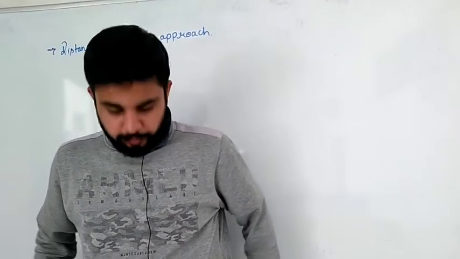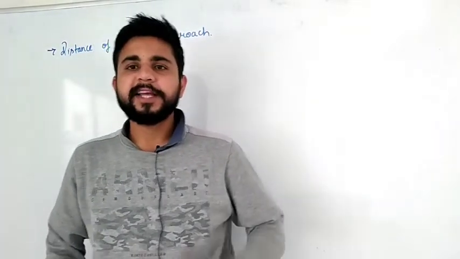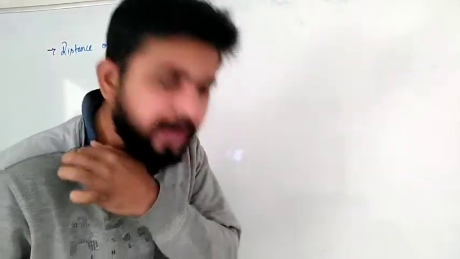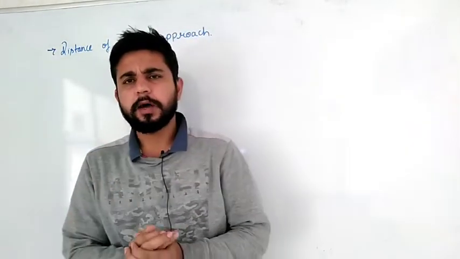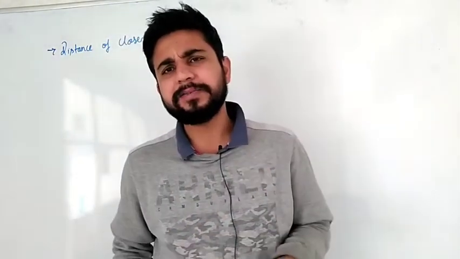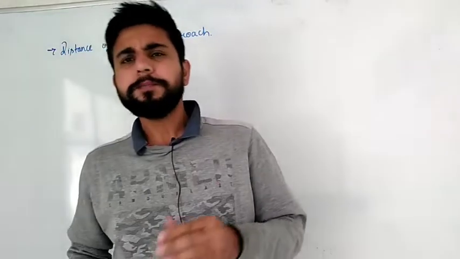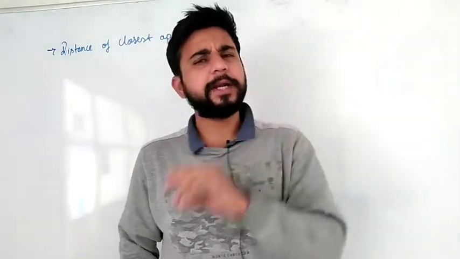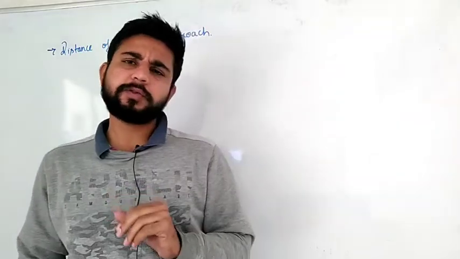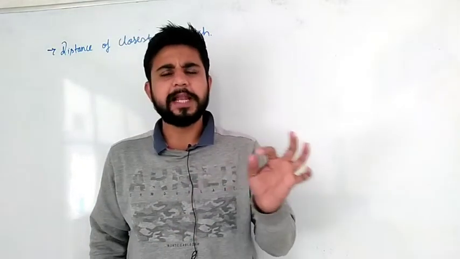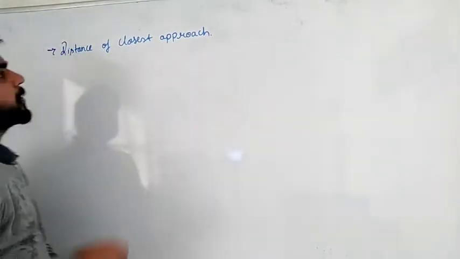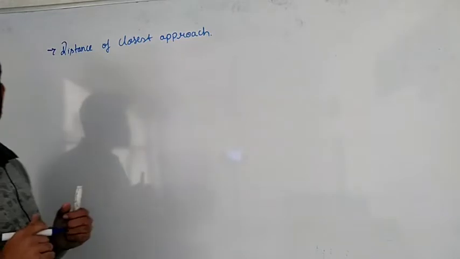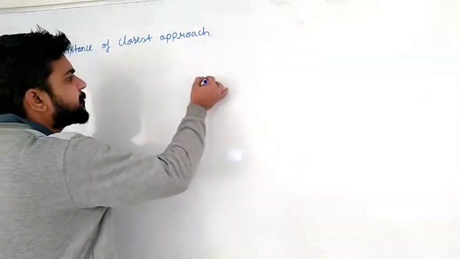Bachcho, in the alpha particle scattering experiment, we have understood how the particle will scatter, how much it will scatter, and how many particles will scatter. Now, one thing they have predicted, about the size of the nucleus or the size of the atom, with the help of the scattering experiment. We call this approach the distance of closest approach. What does it actually mean? We'll try to understand here in this video.